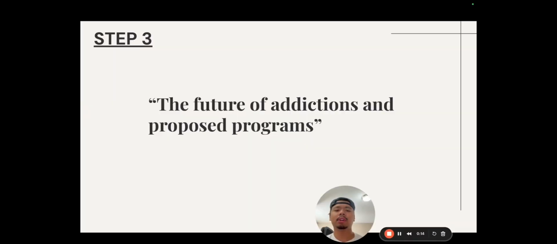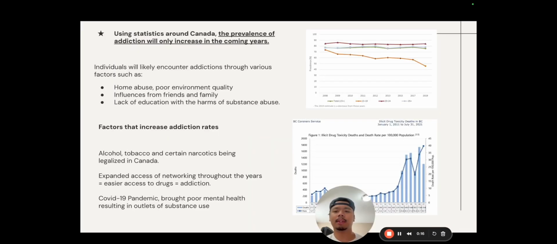Step 3. The future of addictions and proposed programs. Using statistics from around Canada, the prevalence of addiction will only increase in the coming years. Individuals will likely encounter addictions through various factors such as home abuse, poor environment quality, influences from friends and family, and lack of education about the harms of substance abuse.